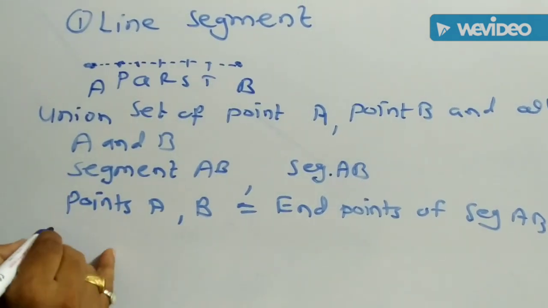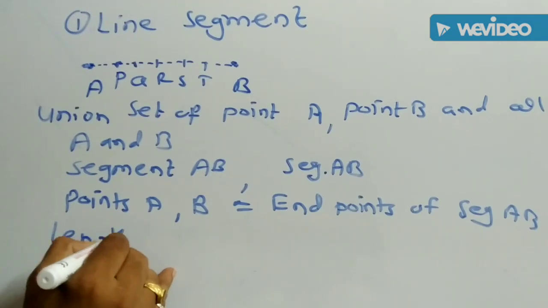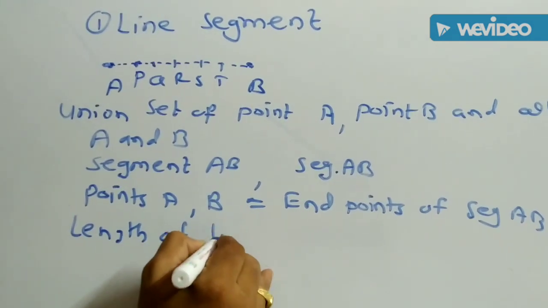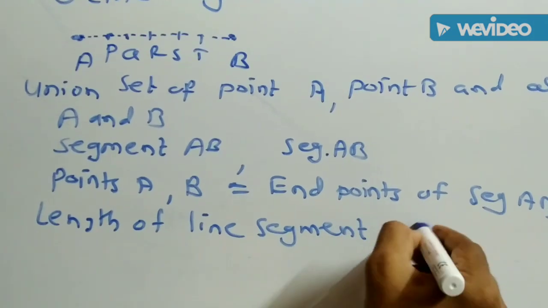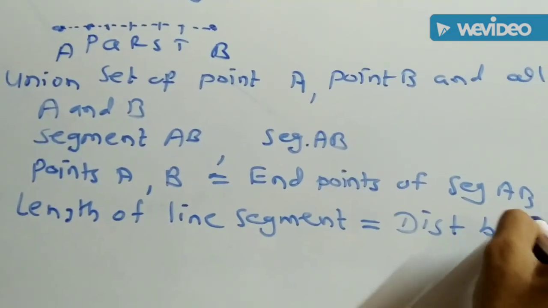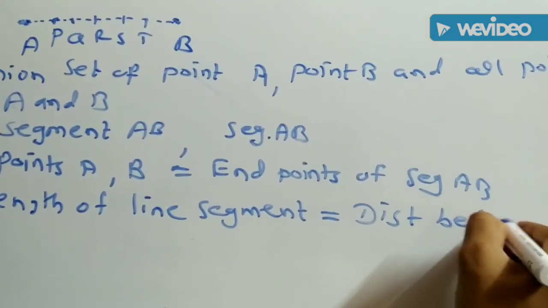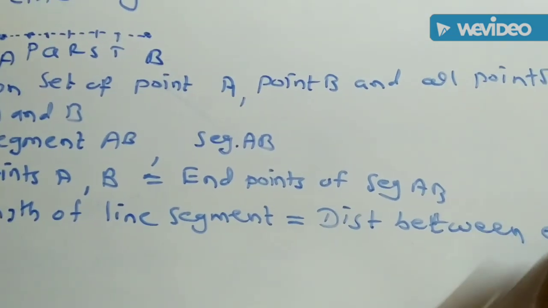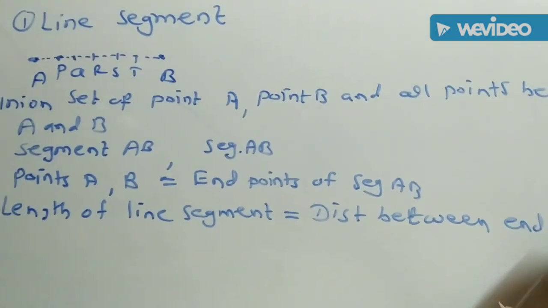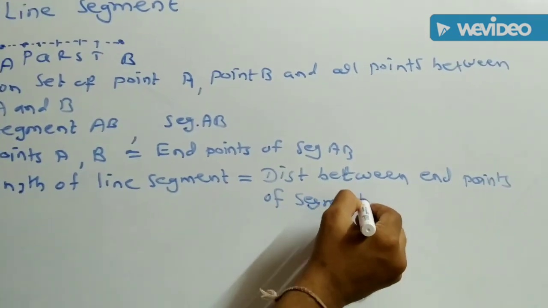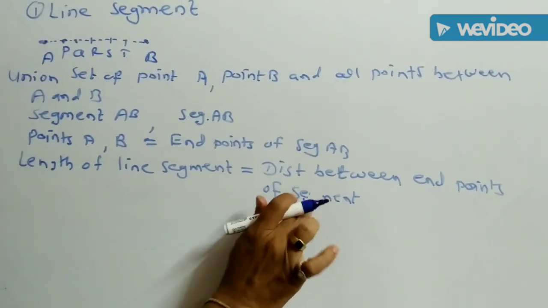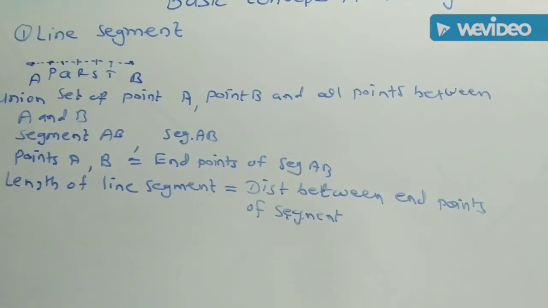And then the length of the line segment. What is the length of a line segment? The distance between the end points of a segment or line segment is called the length of the line segment.